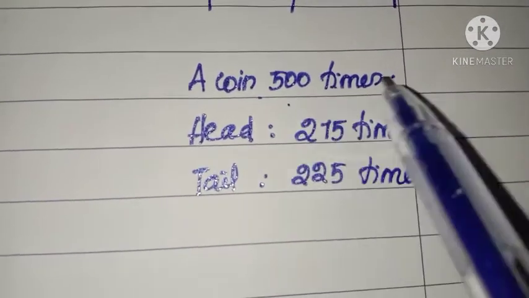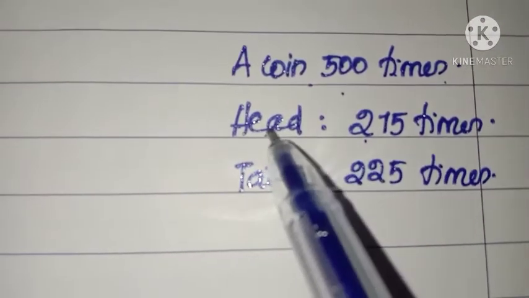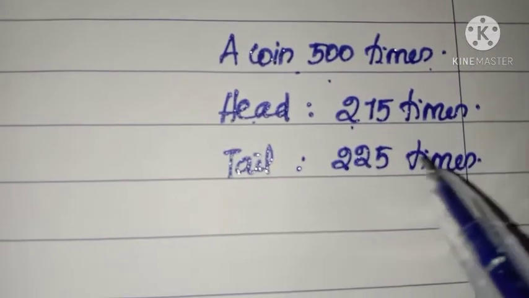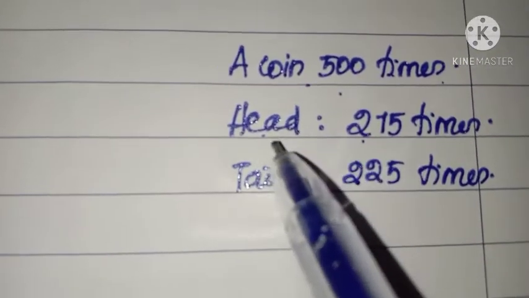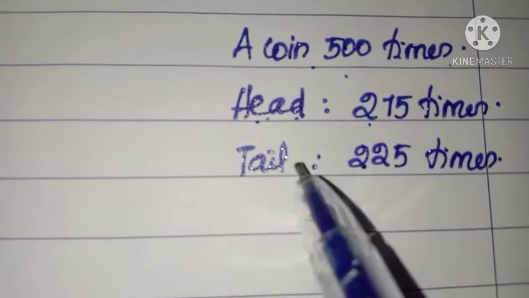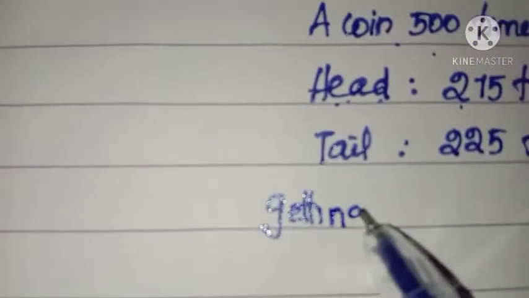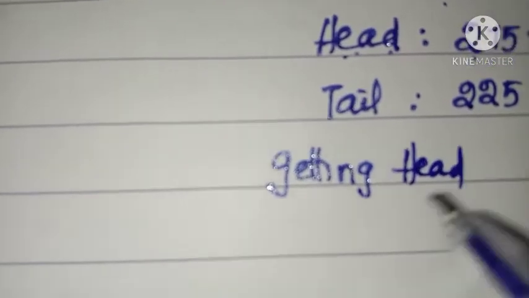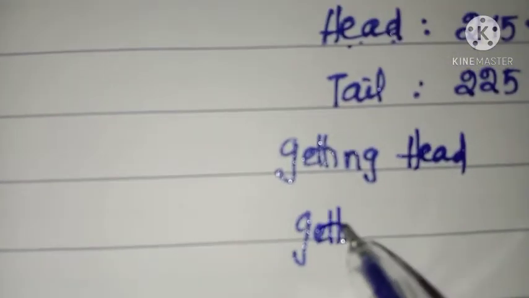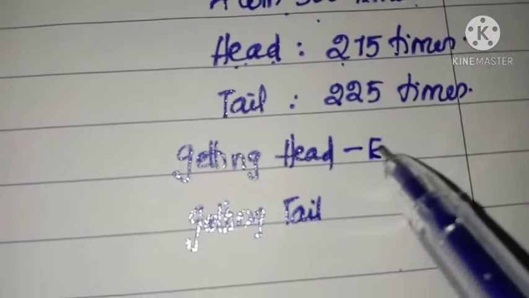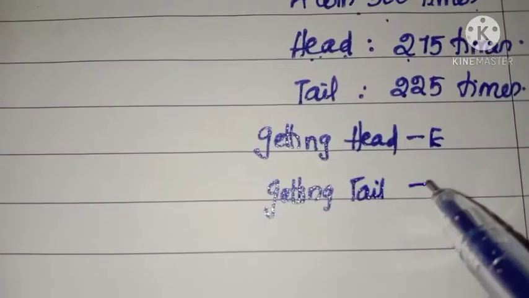Out of 500 times, 275 times head appears and 225 times tail appears. Suppose we define getting head and getting tail as two events. So define getting head as the event E, and getting tail as event F.